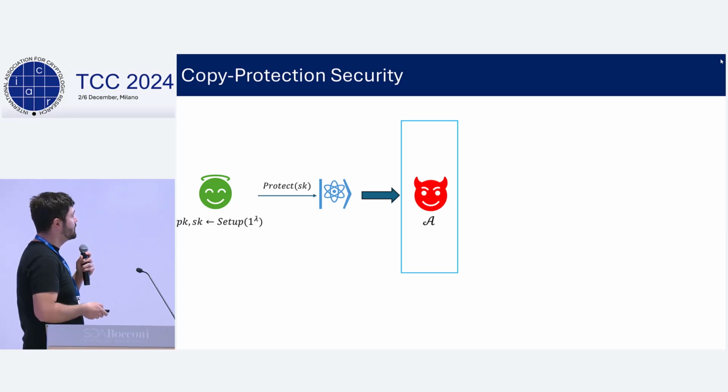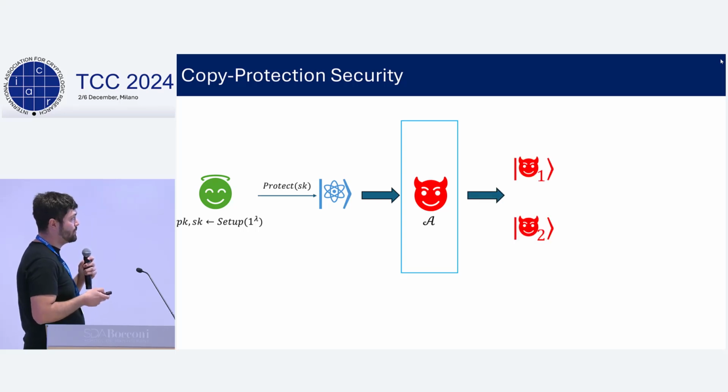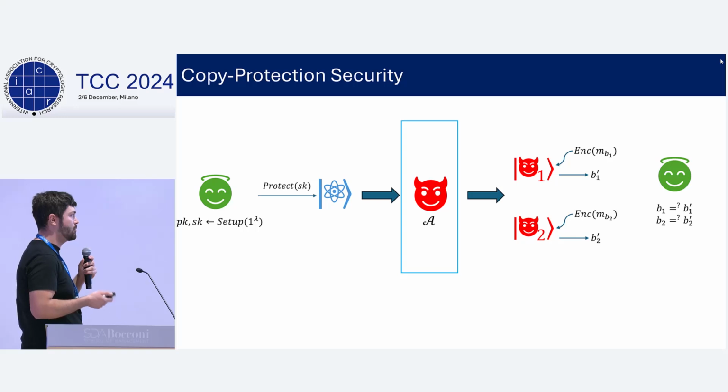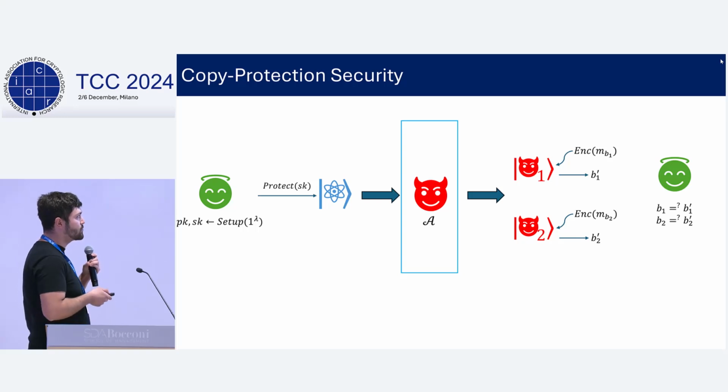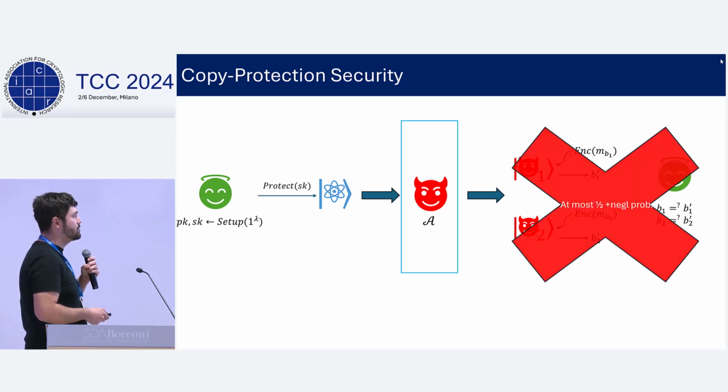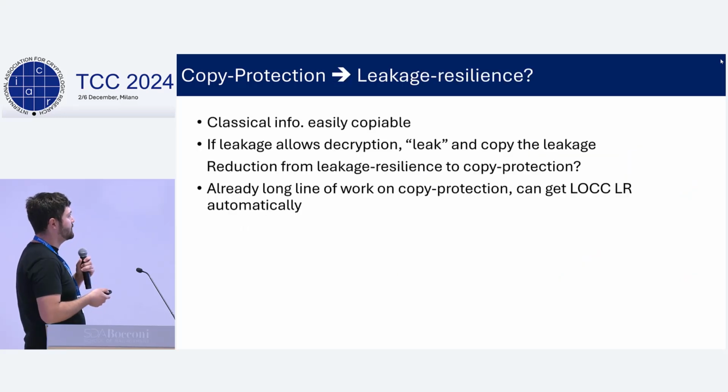So in copy protection, the secret key of the PKE scheme is encoded as a quantum state, and the adversary receives a single copy and tries to create two functional copies of this state. Or more formally, it will create two so-called pirate adversaries that are possibly entangled, and these adversaries will receive their own challenge ciphertexts, encryption of M0 or M1, and they need to be able to simultaneously correctly predict which case they are in. And we require that they cannot do so simultaneously with probability better than 1/2 plus negligible. So crucially, the baseline success probability here is 1/2 because the adversary can give the key to one of the pirates and the other one can just guess randomly.